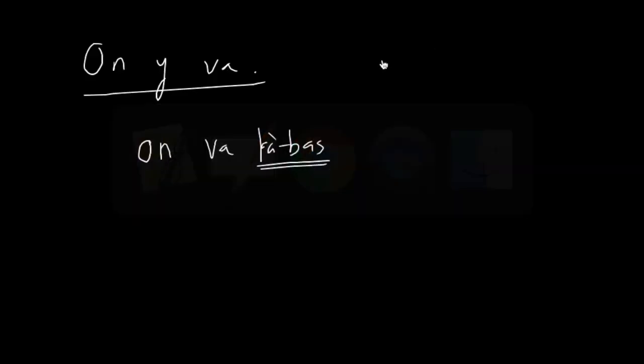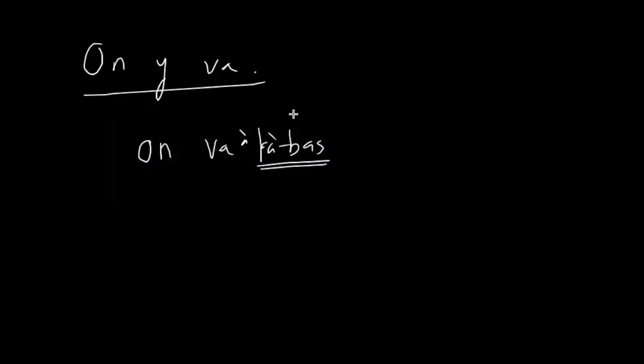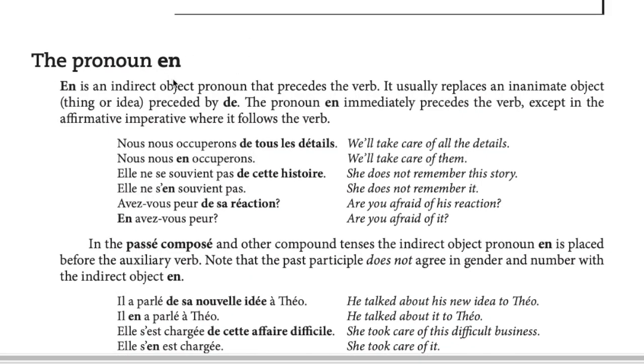Maybe there's a preposition here, like on va à là-bas, something like that. But they never use it like that. We always say on y va. Let's go. We are going there. Let's go there.